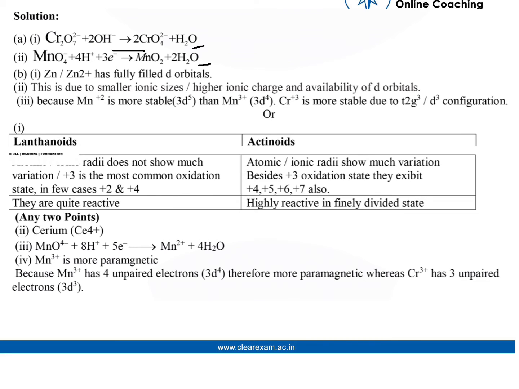And zinc has fully filled d orbitals, that's why it is not considered a transition element. And the second answer is, due to smaller ionic sizes, higher ionic charge and availability of d orbitals. And the third is, because Mn2+ is more stable than Mn3+, Cr3+ is more stable due to t2g3 or d3 configuration.